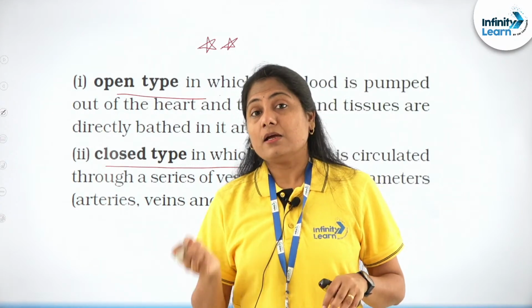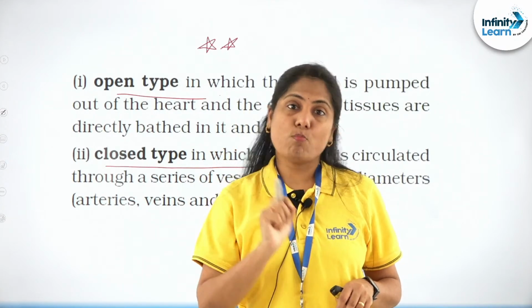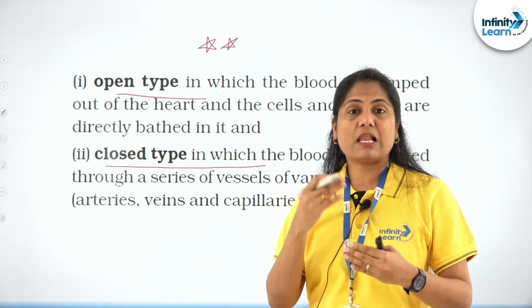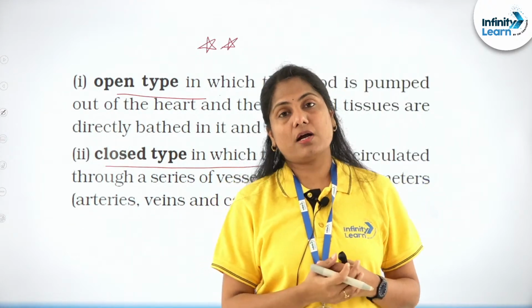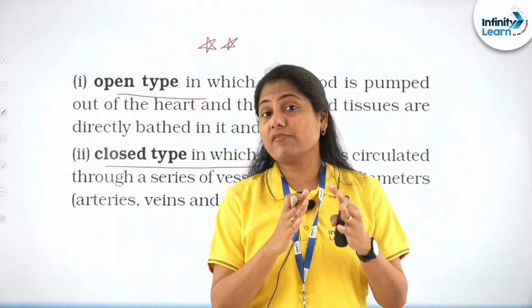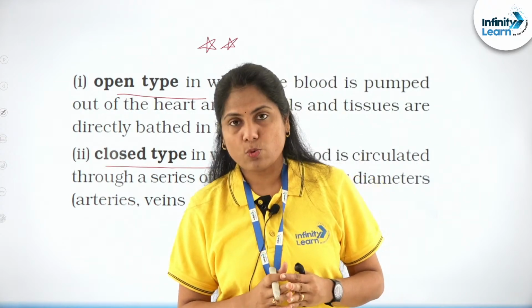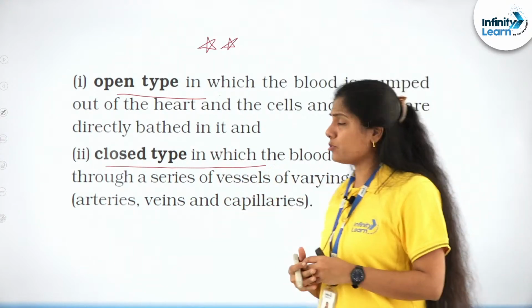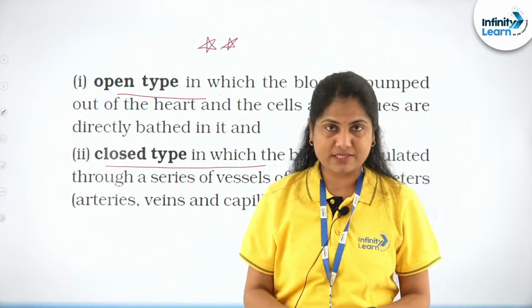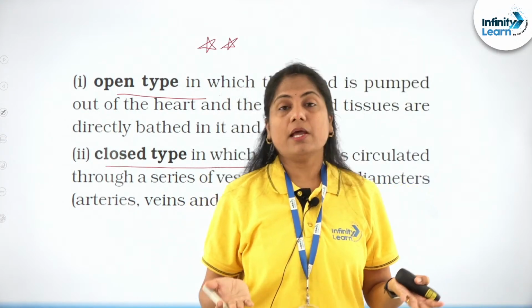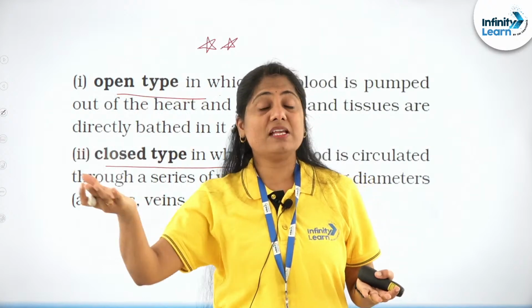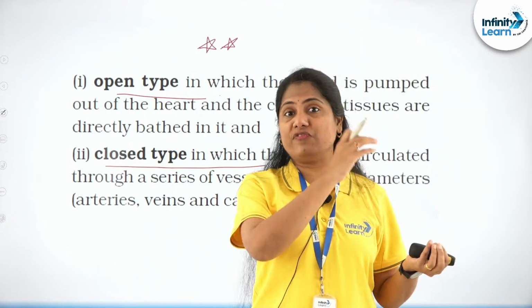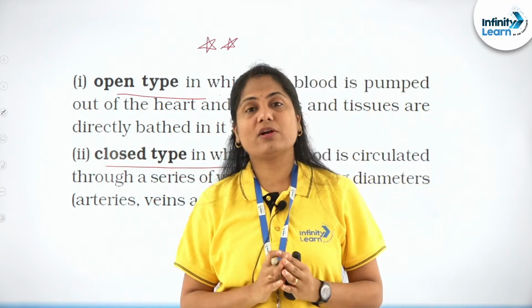Among mollusks, non-cephalopod mollusks are exhibiting the open circulation, because cephalopods are exhibiting the closed one. On the other hand, how does the closed system work? There's a network of blood vessels of varying diameters, starting from the larger arteries to arterioles to smaller capillaries, which again together form the venules and veins. So it's a closed network of blood vessels.